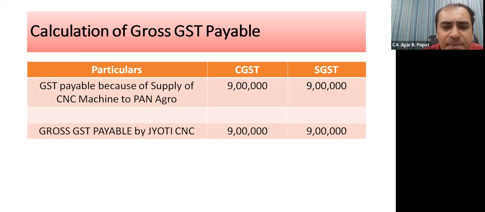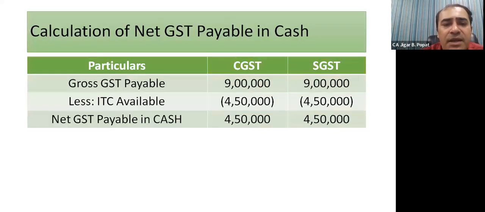So now gross GST payable by Jyoti is 9 plus 9. Gross GST means without considering ITC. GST payable because of supply of CNC machine to Pan Agro is 9 lakh CGST, 9 lakh SGST. And net GST payable in cash comes this way: gross GST payable 9 lakh CGST, 9 lakh SGST, less ITC available 4.5 lakh CGST, 4.5 lakh SGST. And so net GST payable in cash comes to 4.5 lakh each.